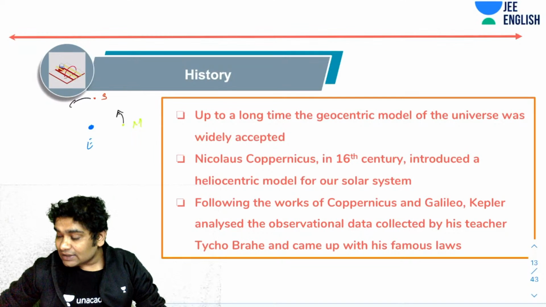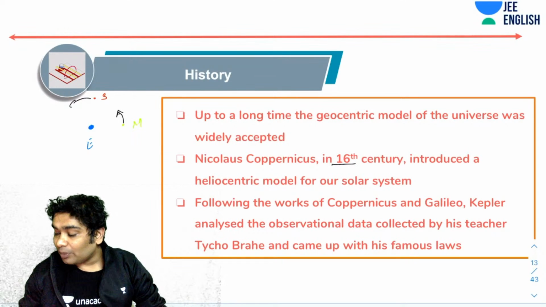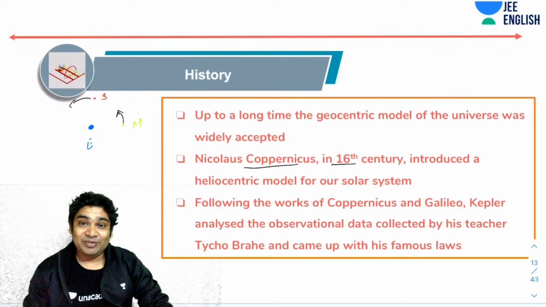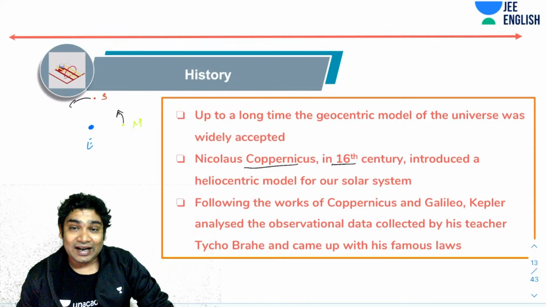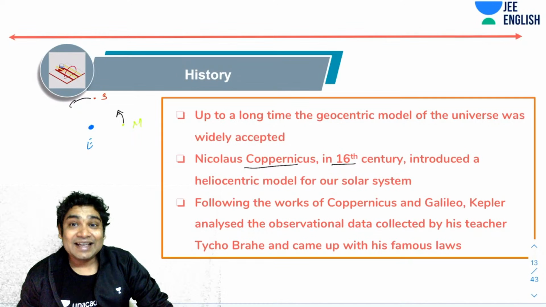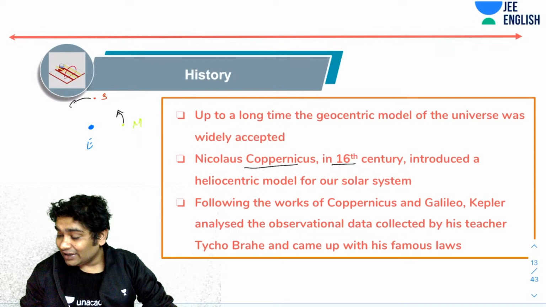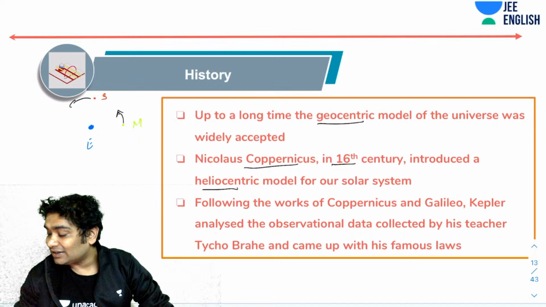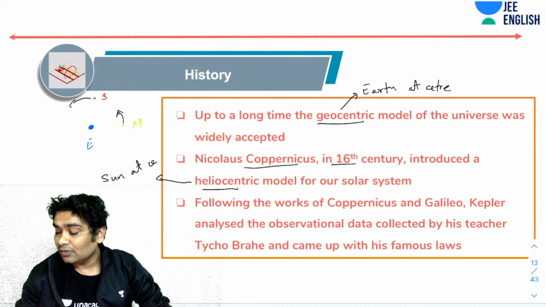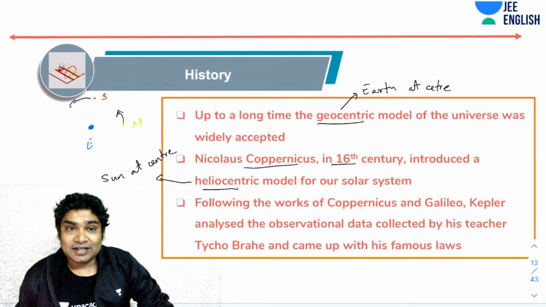Now, it was not until the 16th century that Nicholas Copernicus suggested that no, we have been taking it the wrong way. In fact, the model of the universe or the solar system is heliocentric. Heliocentric means sun at the center. Geocentric means Earth at the center. So Earth at center, that model is called geocentric. Heliocentric means sun at center. In Latin, I think the sun is called Helios.